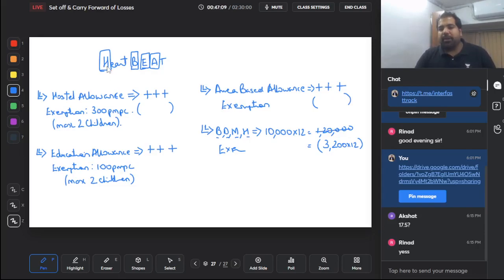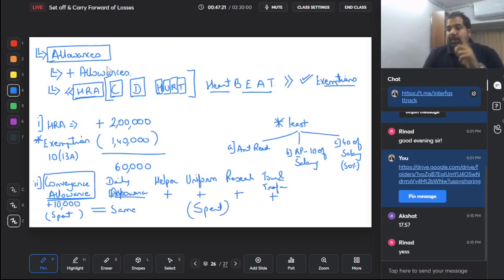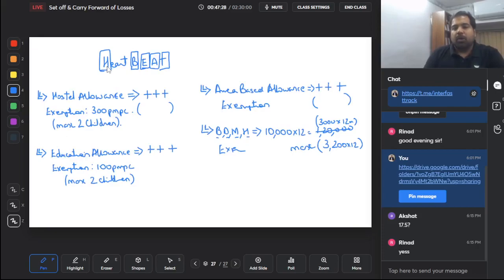What if the amount they get is only 3,000 per month? Then it's 3,000 per month. 3,200 is the maximum. Yes, it's the maximum. And last is T. Why is T coming again? Because even Hurt had a T. That T was tours and transfers. Whenever you're going on tours and whenever you're going for a transfer of office. But this T is an employee who belongs to the transport sector. So this is transport sector employee allowance.